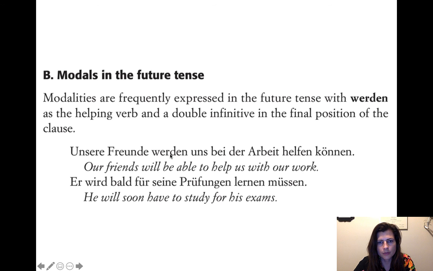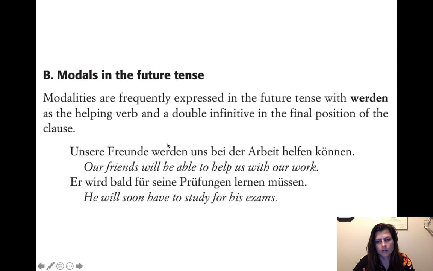And then we're going to do everything else before we get to our last verbs. Uns bei der Arbeit. Us with our work, or us at our work, depending. And then at the end, we have two infinitives. We notice that the modal verb comes at the very end, and then the main verb comes second to last. So we grab these two verbs and put them back over next to werden, and in English the order needs to be "will be able to help."